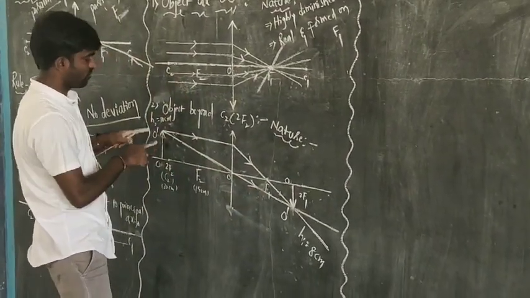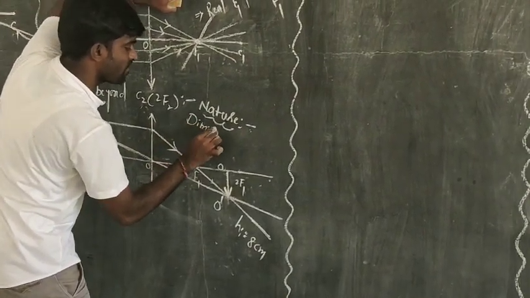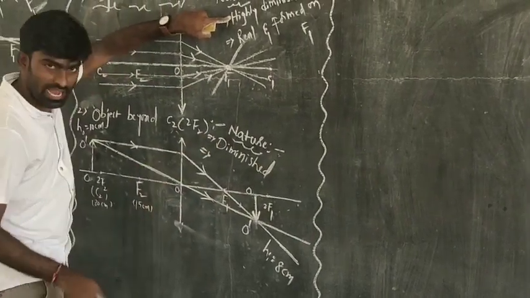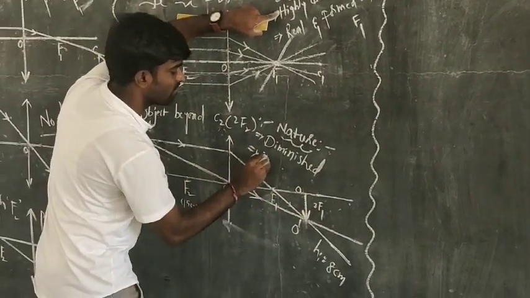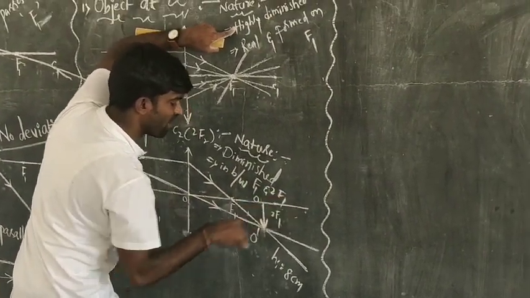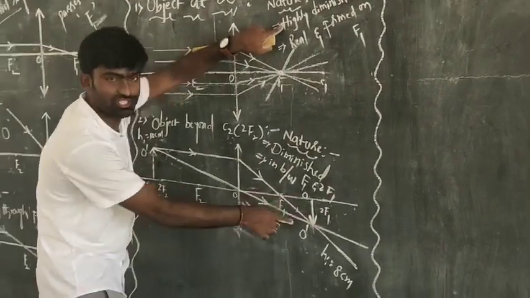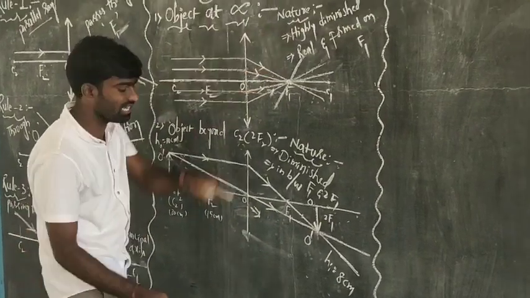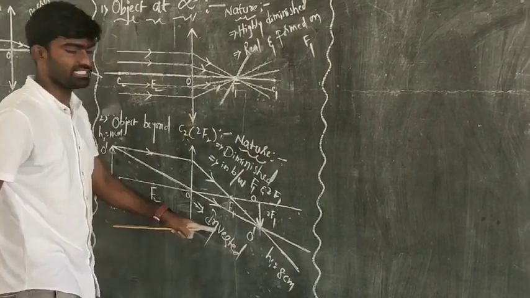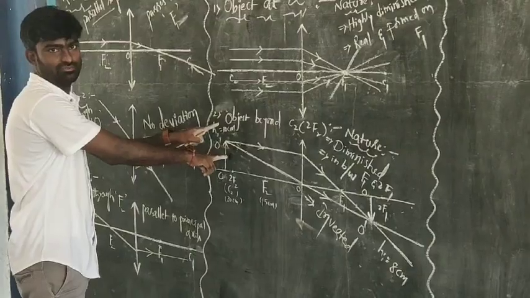Diminished, and formed in between F1 and 2F1, and the image is vertically inverted. And this is about the nature of the image for an object which is beyond the center of curvature.